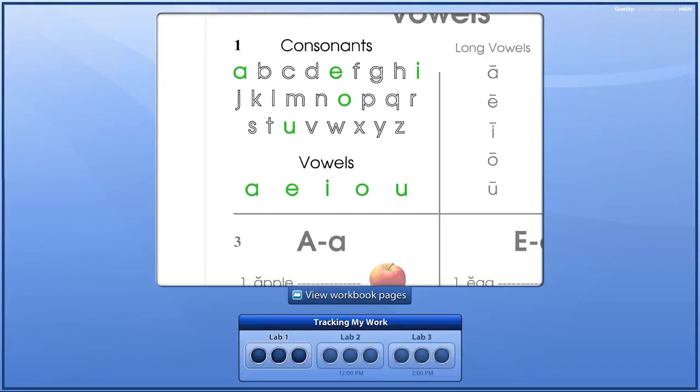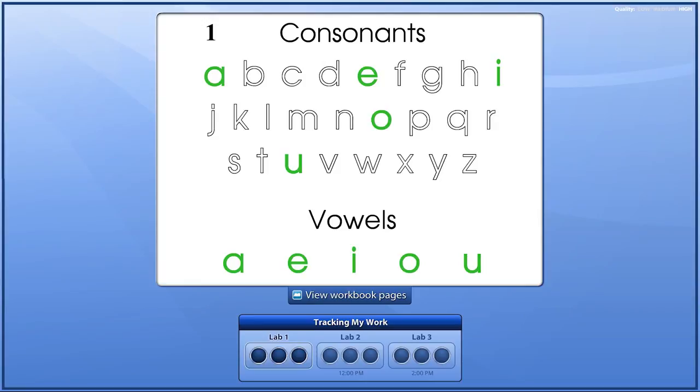Please look with me at square number 1. As you have learned, the double line letters are called consonants because they basically make just one sound. And one of the great things is because of your hard work, you have learned to make each consonant sound. Now, please look with me at the solid colored letters A, E, I, O, and U. These letters are called vowels. Please say the word vowel. Once more, vowel.